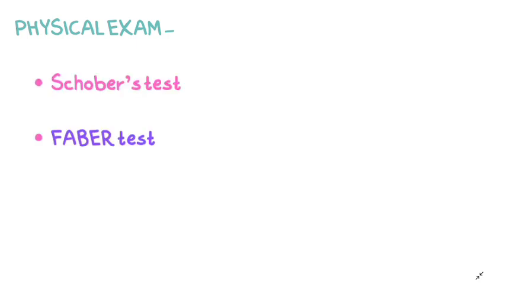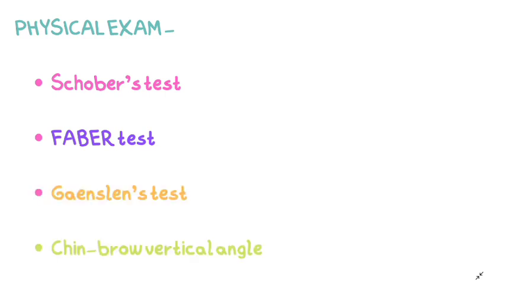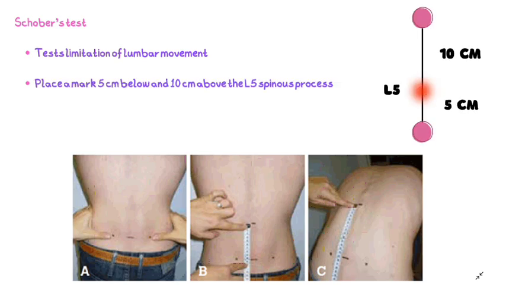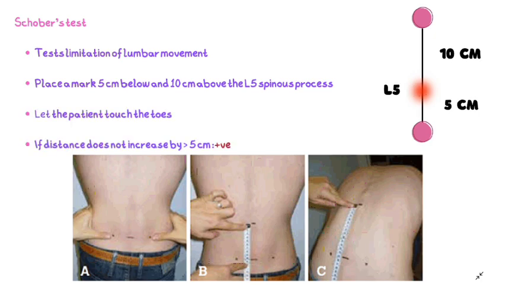There are some physical examinations like Schober's test, FABER test or Patrick test, Gaenslen's test, and Chin-Brow vertical angle test. In Schober's test, the test is used to know the limitation of lumbar movement. A point is marked 5 cm below and 10 cm above L5, and the patient is asked to touch his feet, and if the distance doesn't increase by more than 5 cm, then Schober's test is positive and the patient may be a sufferer of ankylosing spondylitis.